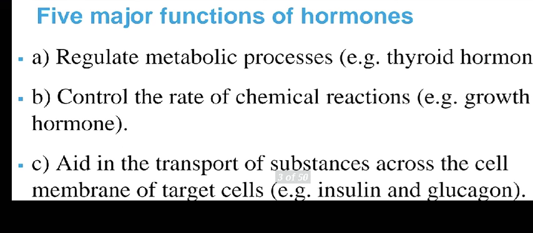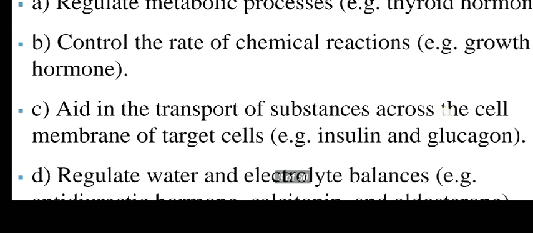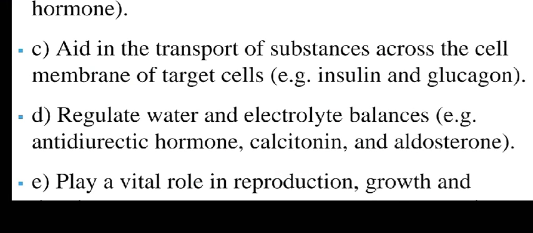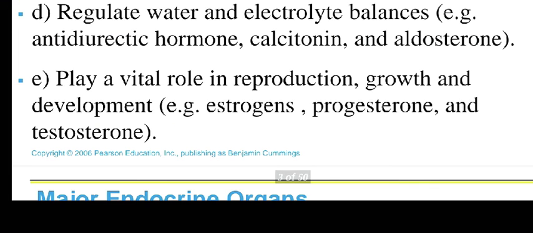The main glands we discuss here are the pituitary gland, hypothalamus, thyroid gland, parathyroid gland, adrenal gland, pineal gland, and reproductive glands. Now we will discuss one by one the different functions of these, and they define the basic functions of hormones. Mainly, hormones are involved in metabolic processes, they control the rate of chemical reactions, they help in the transportation of substances, they regulate water and electrolyte balance, and play a vital role in reproduction as well.